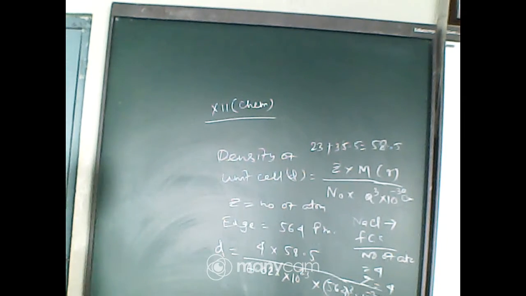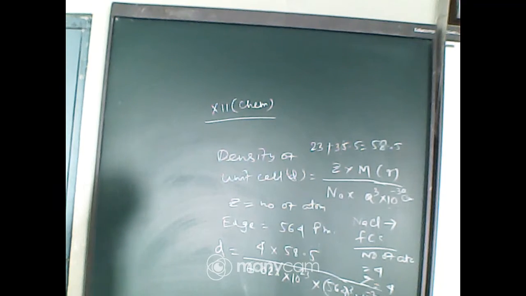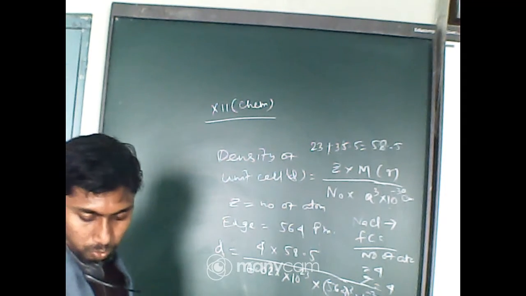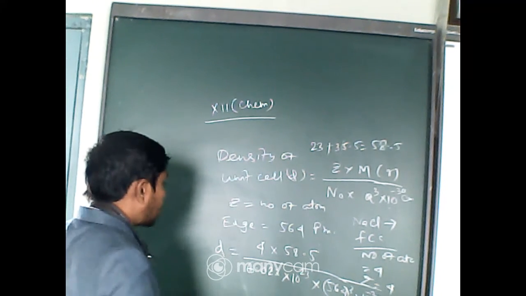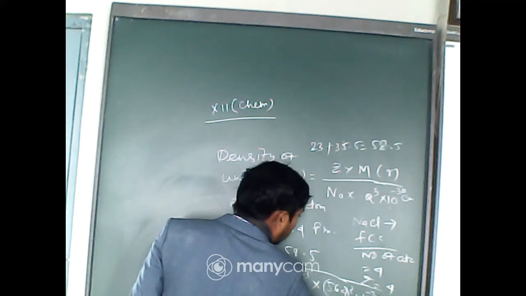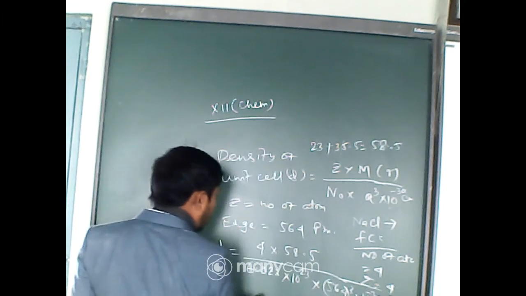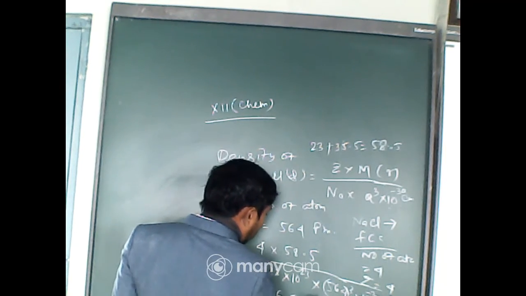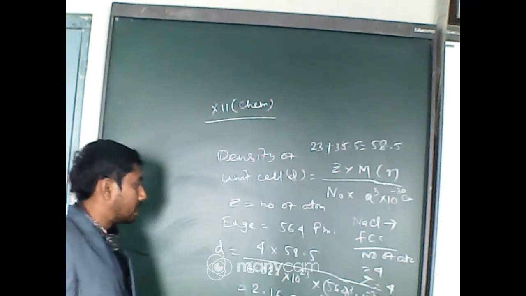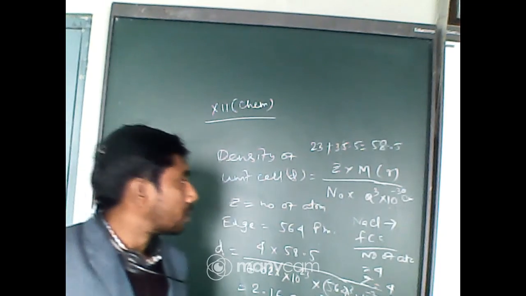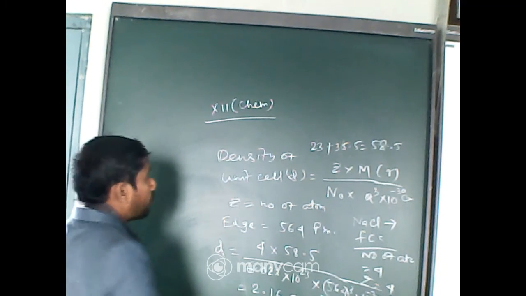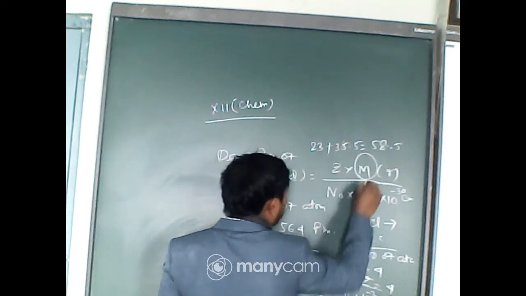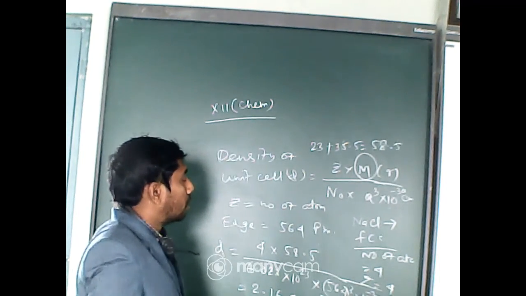Now calculating it, you get the density, that is 2.16 gram centimeter to the power minus 3. So in the same way, suppose you have to calculate the molecular weight.